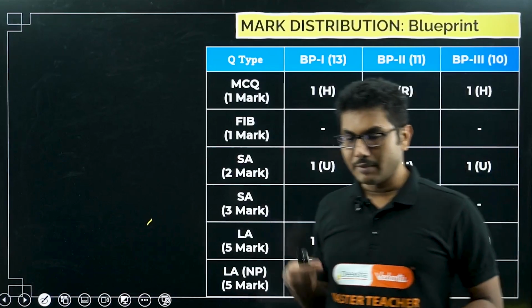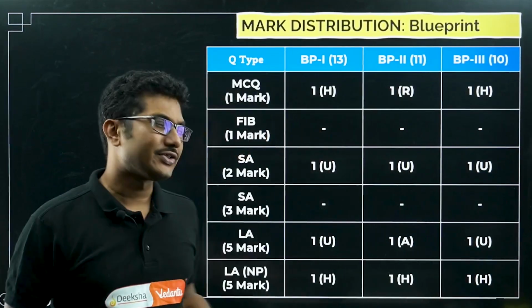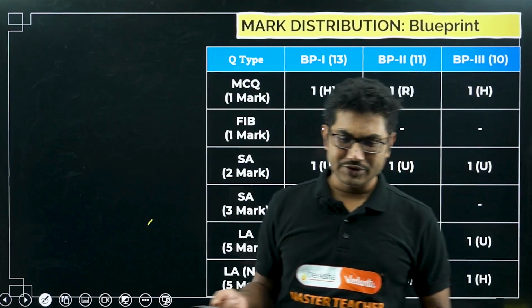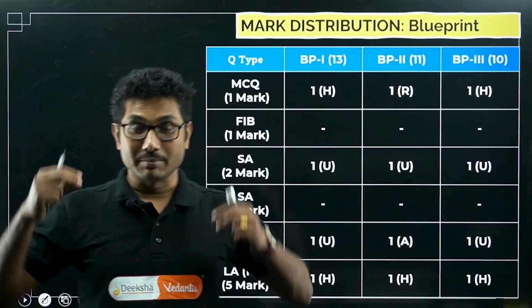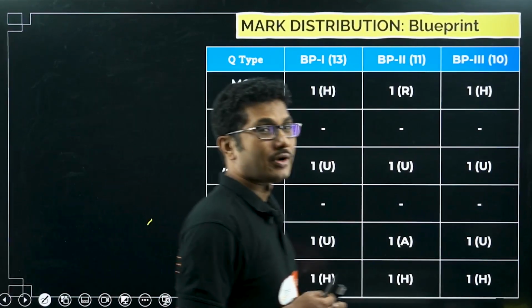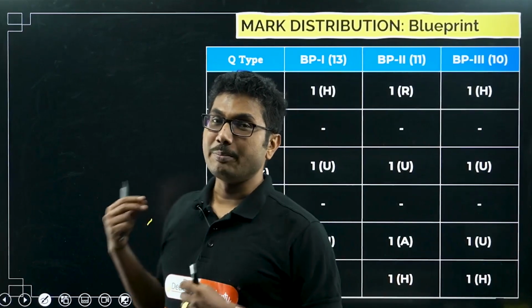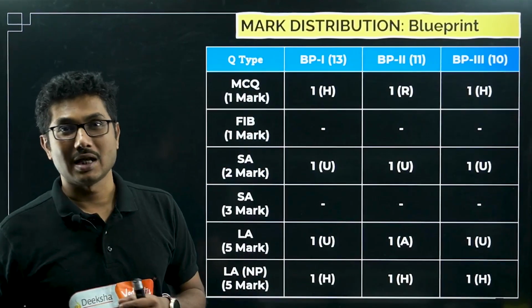If you see the previous year patterns, a HOTS question means slightly application oriented. There will be some diagram related questions, maybe some little deeper understanding based questions. If you understand the concept, then you can solve this. It will not be simply put the formula, get the answer type of questions.